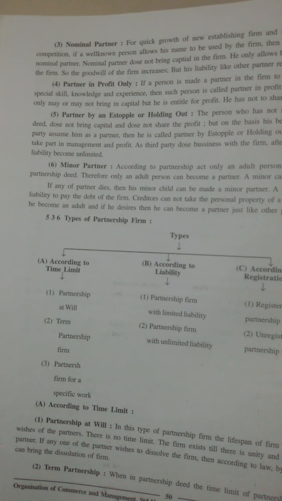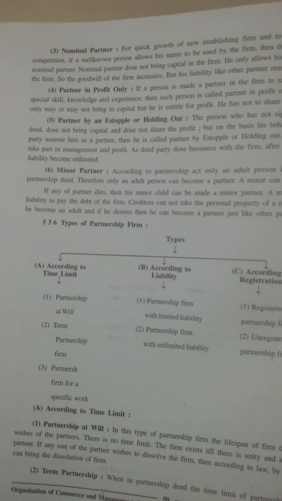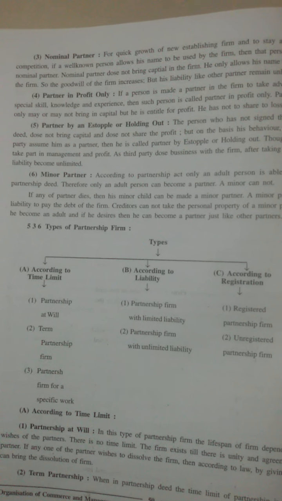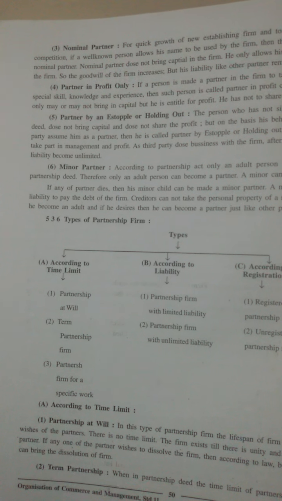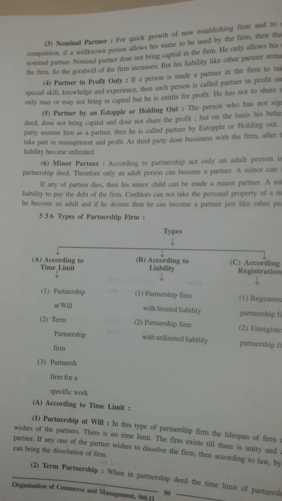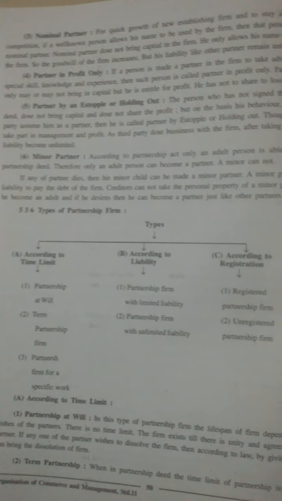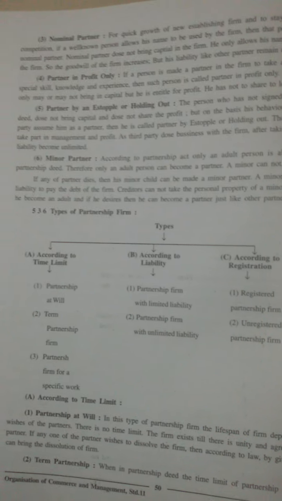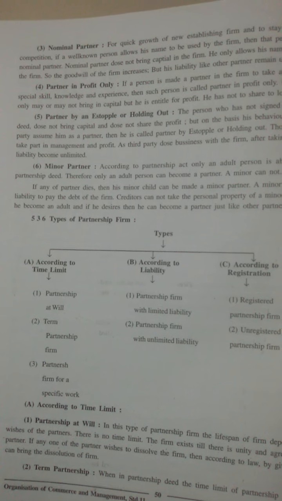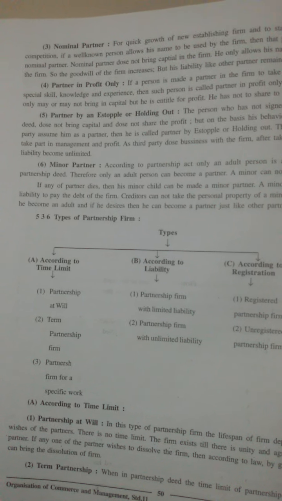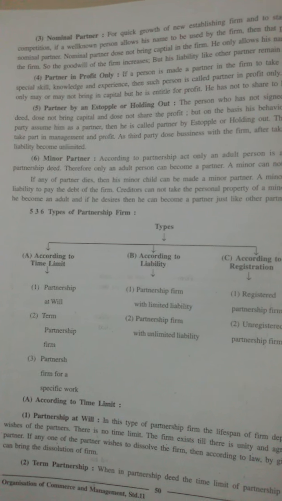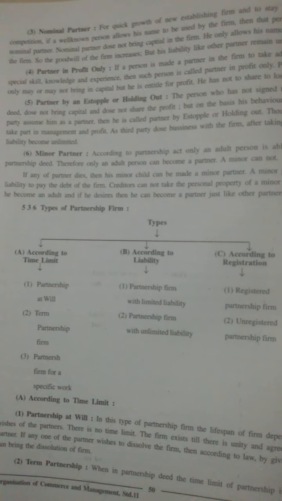Then fifth is partner by estoppel or holding out. This means that the person who has not signed the partnership agreement, does not bring capital and does not even share the profit, but on the basis of his behavior, a third party assumes him to be a partner. Then he is called a partner by estoppel or holding out.